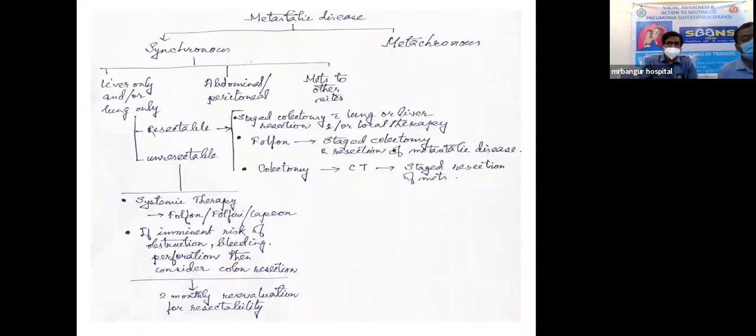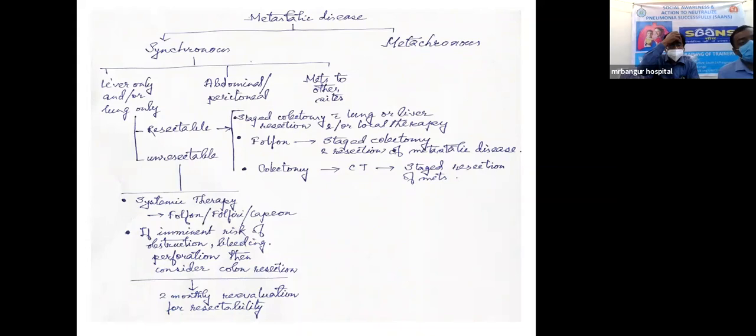Now, metastatic disease can be synchronous or metachronous. In the synchronous type, either liver only and or lung only is affected, or there is abdominal or peritoneal metastasis, or metastasis to other sites. Liver only and or lung only involvement can be resectable or unresectable.